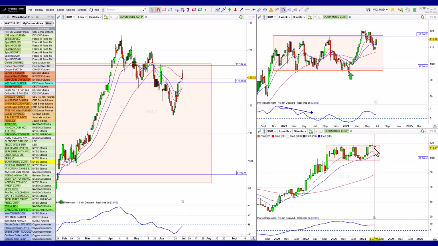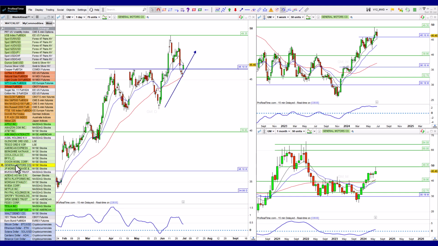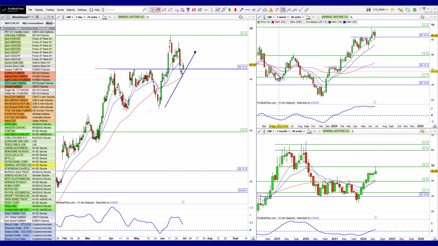ExxonMobil, pushing right up at the top of its range. Still stuck within it, but I'd like to see it leave the range the way we just saw Coca-Cola do. General Motors, also looking good, continues to push its way up. Bit of a reaction off that $50 level. However, I think it's just going to keep pushing up.